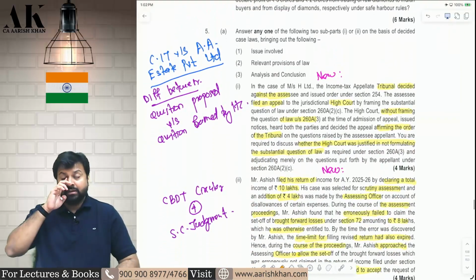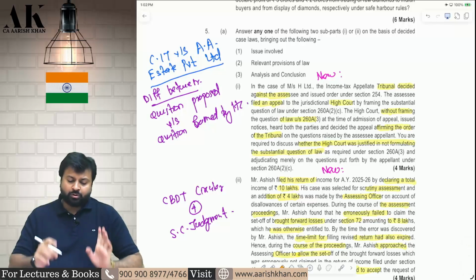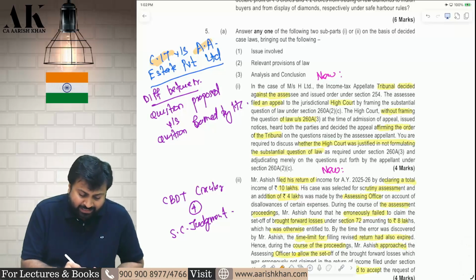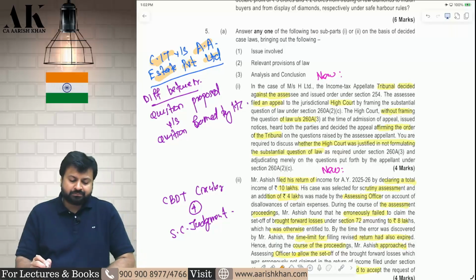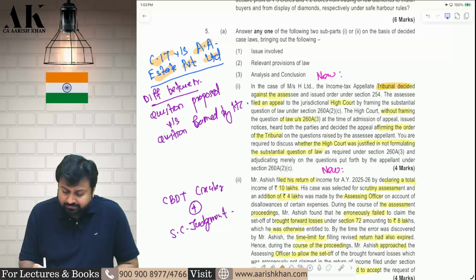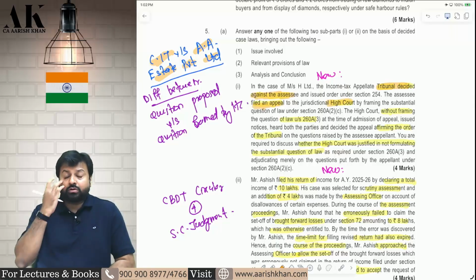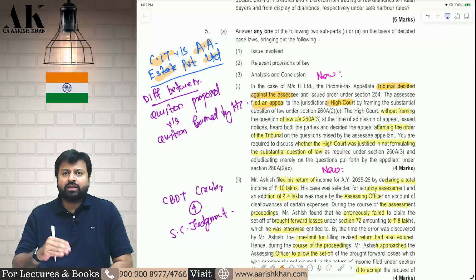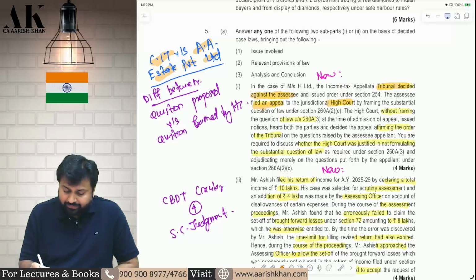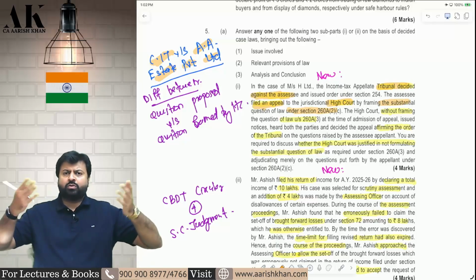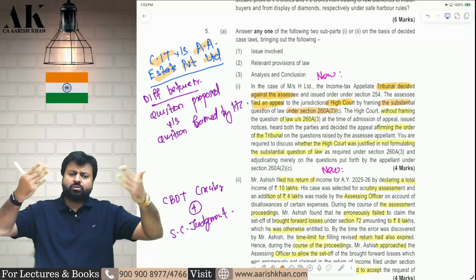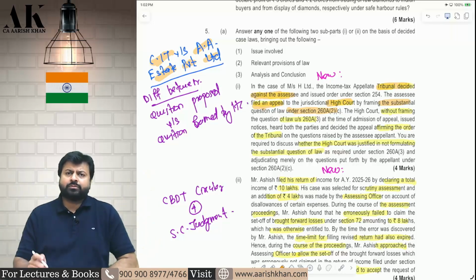Okay. Now question number 5. There are 2 case law questions. Both of them we have not done, so we will talk about both. First is CIT versus AA Estate Private Limited. What is this case law? There was an assessee who lost the case at the tribunal. Therefore, they filed an appeal to the High Court. When they filed the appeal, they obviously gave their substantial question of law, the question of law on which they want to appeal. So the assessee proposed the question of law.